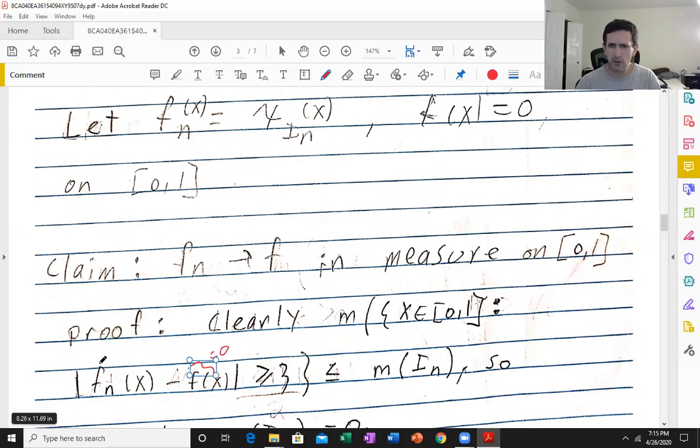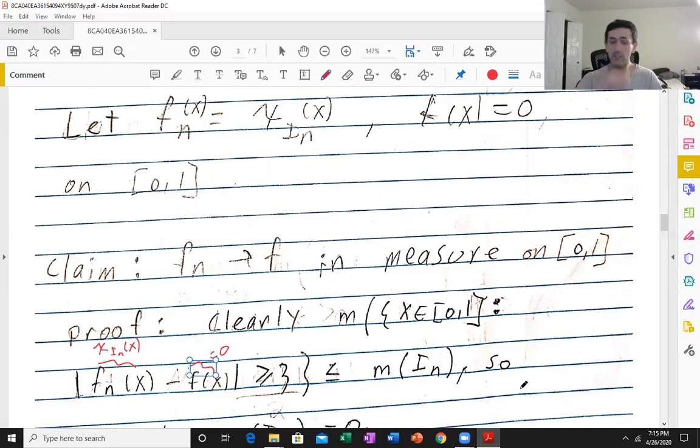And this here is just a characteristic function, chi_{I_n}(x). So if nu is bigger than 1, then this set here is empty. Characteristic function is never bigger than 1.